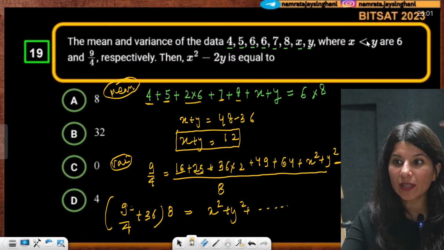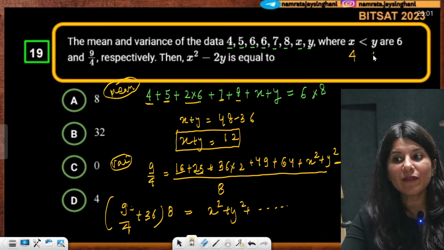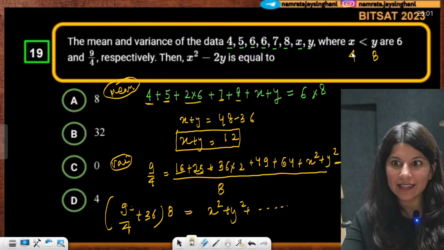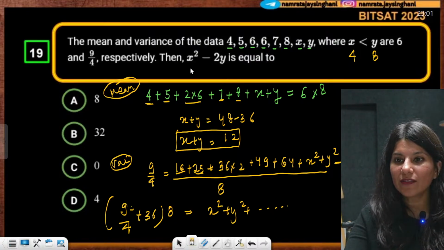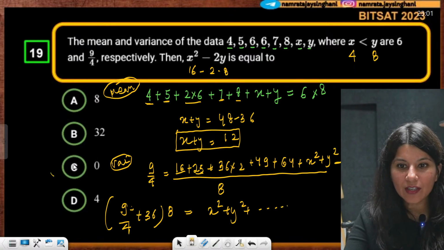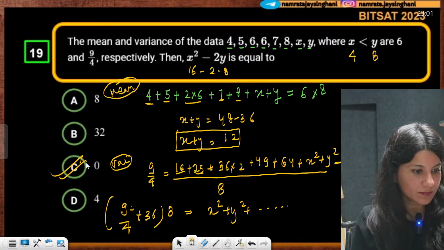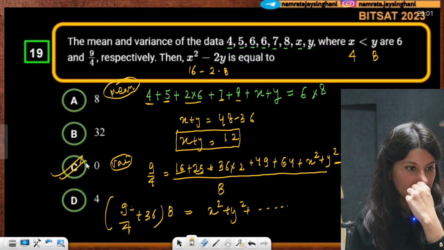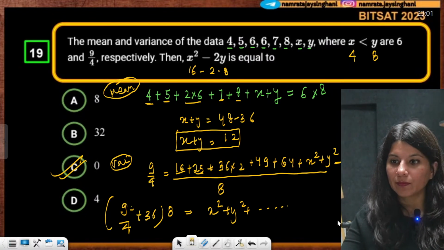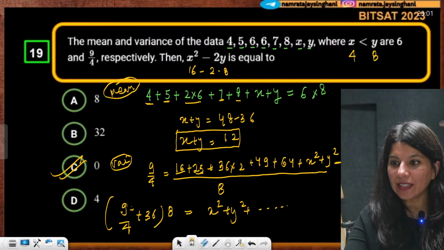Now as per the question, this x should be 4, y should be 8 because x is less than y. Right, so this is 4 square, 16, minus 2 into 8. So can you see option C is absolutely correct? Yes, Tejit, 8 and 4. Okay, so this is absolutely perfect.